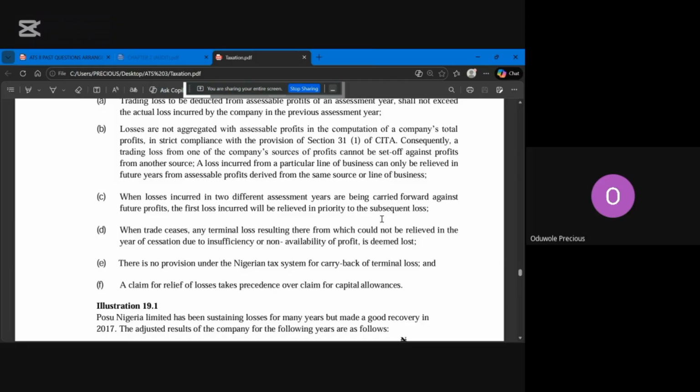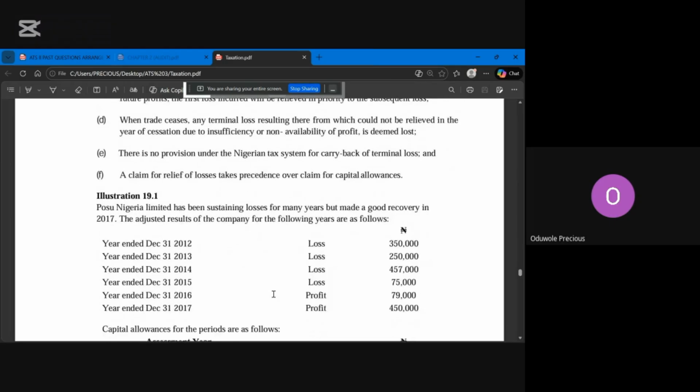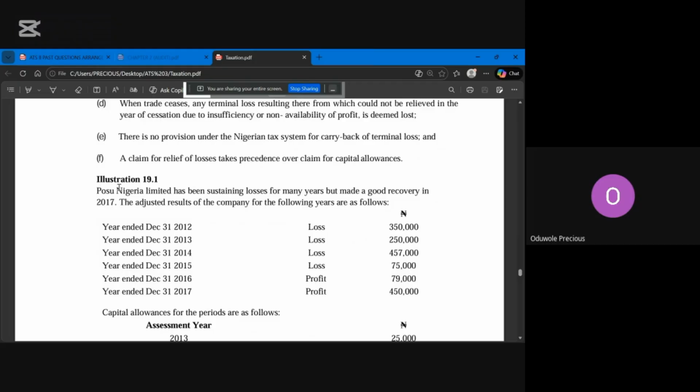So that's what they are trying to say here, that loss relief will first take precedence before capital allowance. So don't make that mistake. Assessable profit, loss relief, then capital allowance next. Now we are going to see an example here, illustration 19.